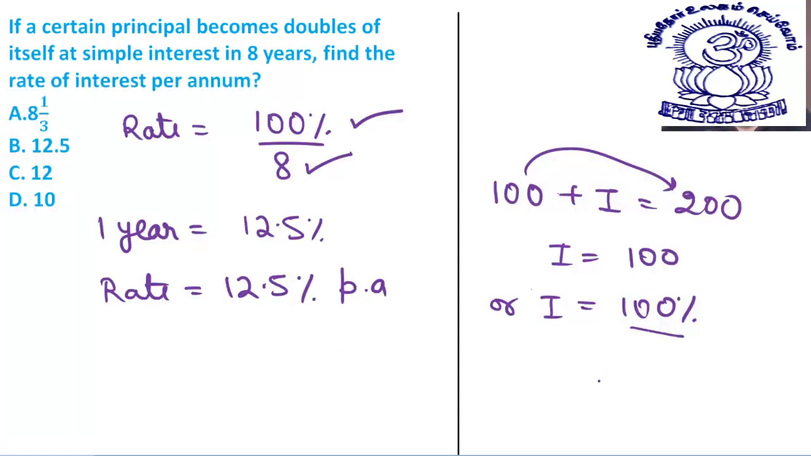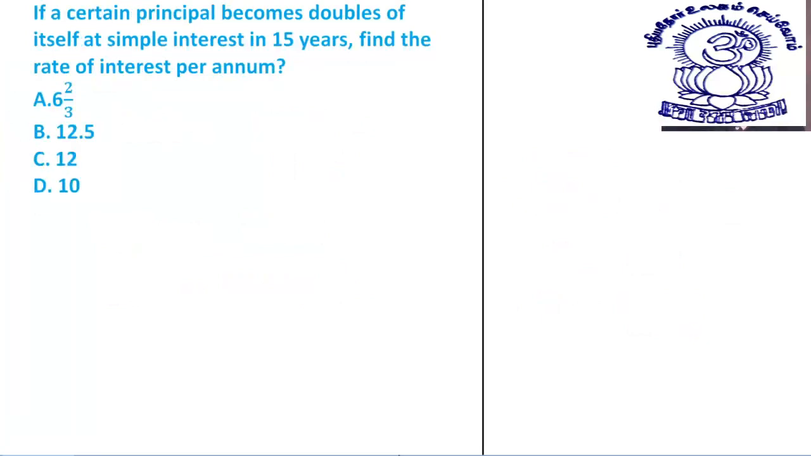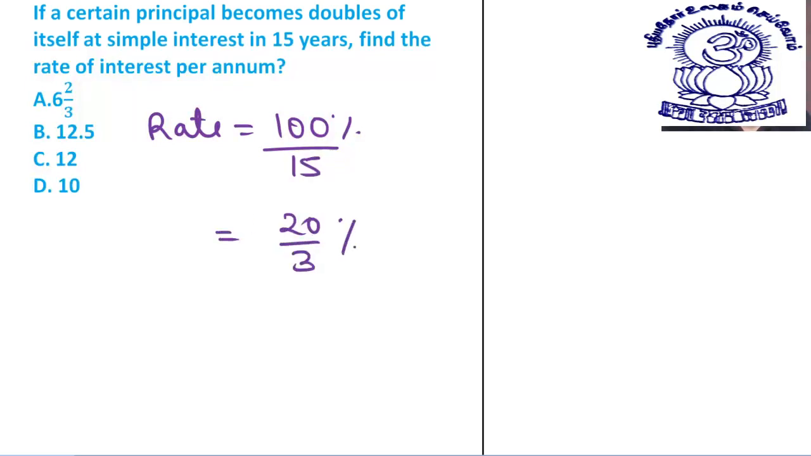Let's do a few more questions very fast. Next we have, if a certain principal becomes double of itself at simple interest in 15 years, find the rate of interest. What will be the rate? Rate will be 100% divided by 15. If you cancel by 5, you will get 20 by 3%, so your rate becomes 6 2/3% per annum. Clear? Yes, it must be clear to all of you.